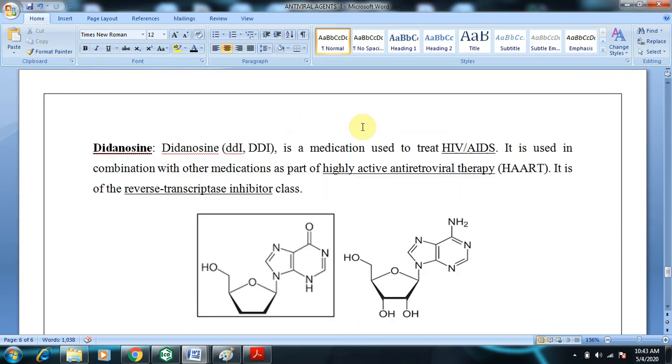Coming to didanosine, also abbreviated as DDI, it is a medication used to treat HIV. It is used in combination with other medication as a part of HAART. What is HAART? Highly active antiretroviral therapy. Retroviral drugs are mostly used for treatment of HIV. In highly active antiretroviral therapy, one of the drugs is didanosine. It belongs to the reverse transcriptase inhibitors like AZT.